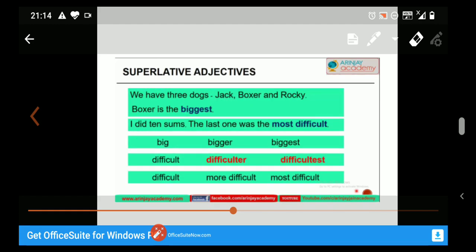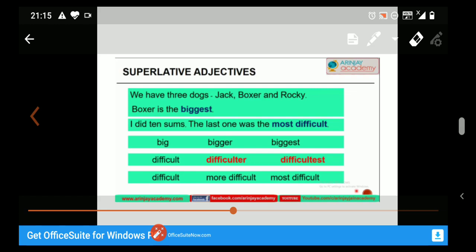Let's look at more examples. We have three dogs, Jack, Boxer and Rocky. Boxer is the biggest. So biggest here is in the superlative degree. I did 10 sums. The last one was the most difficult. I have told you that with some adjectives we use more in the comparative degree and most in the superlative degree. So here most difficult is in the superlative.